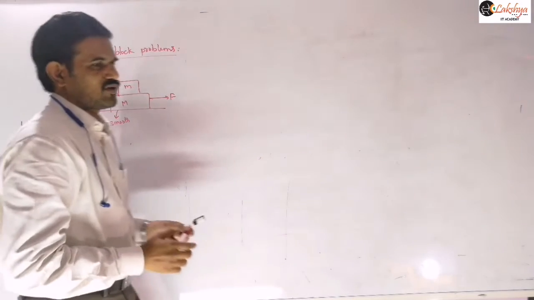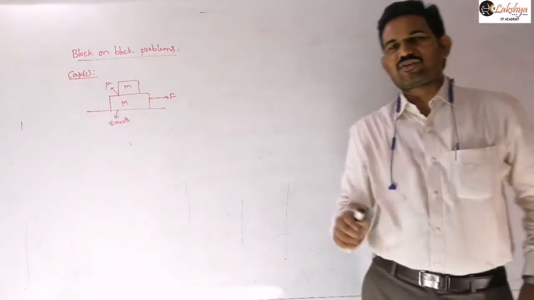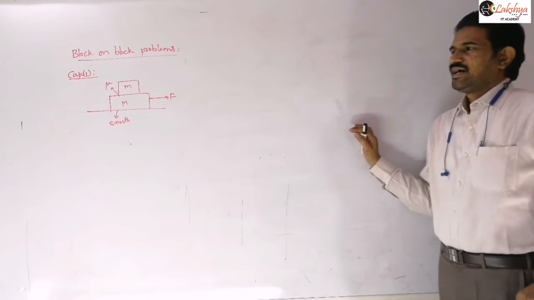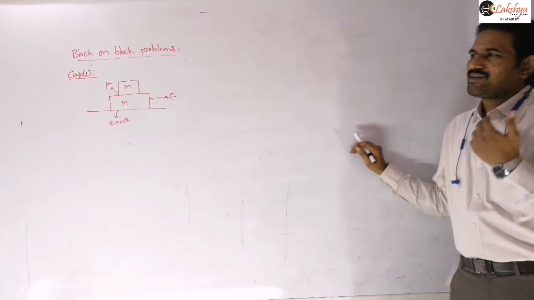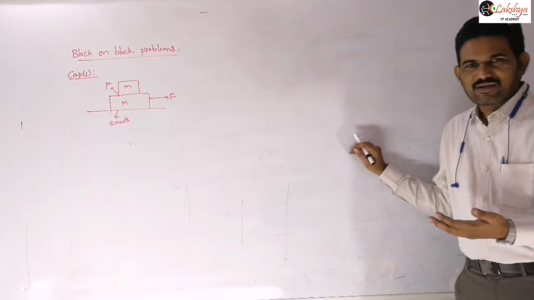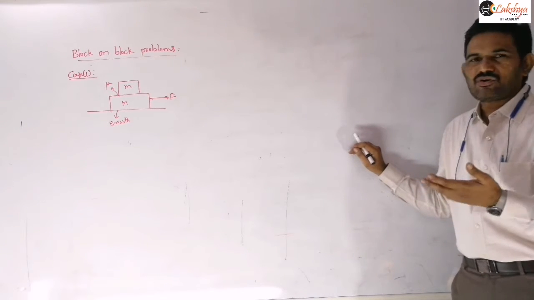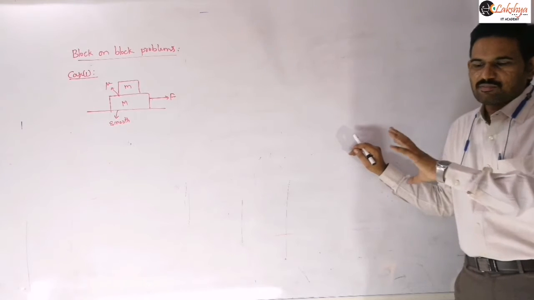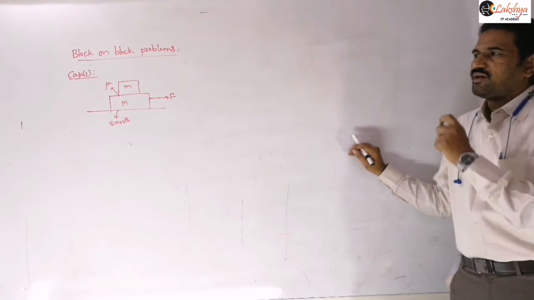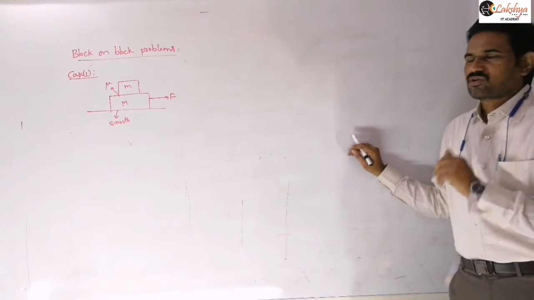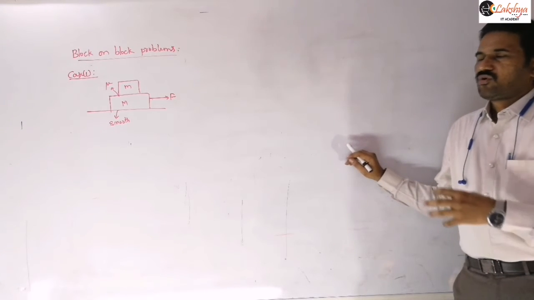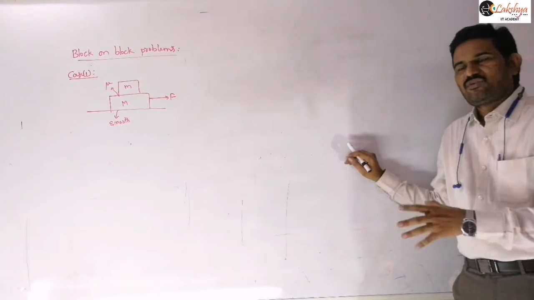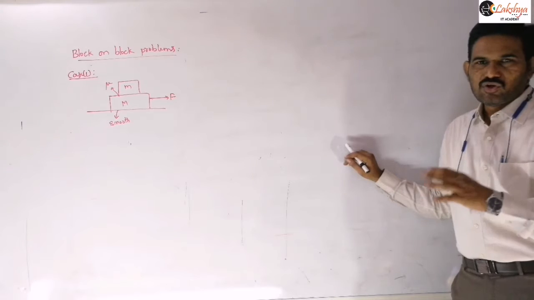That means this coefficient of friction is there only between the blocks, and there is no friction between the block and the floor. In some problems they may give friction between the floor and the block also, which we will discuss later. This is the basic case: there is no friction on the floor, and there is friction between M and m. Now we are applying some horizontal force on the lower block.